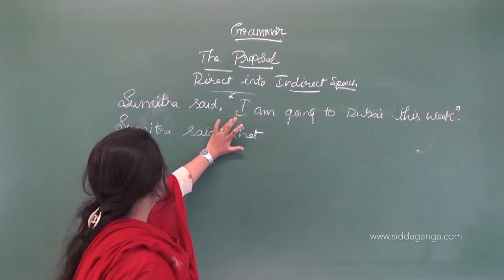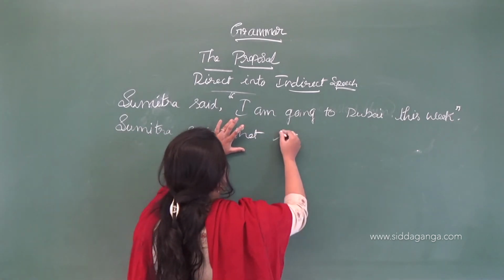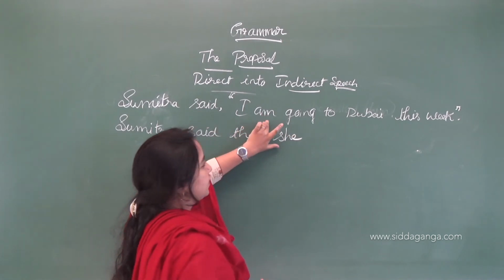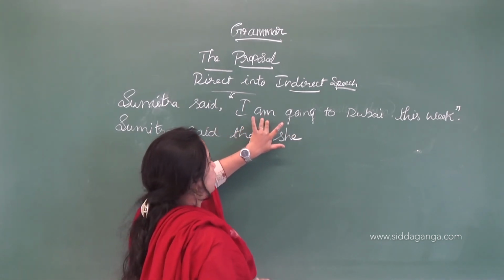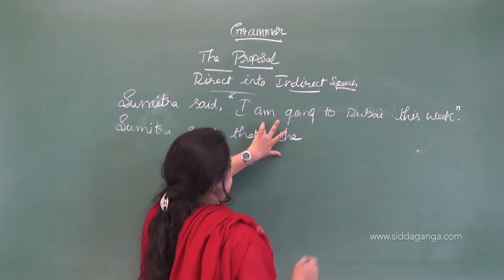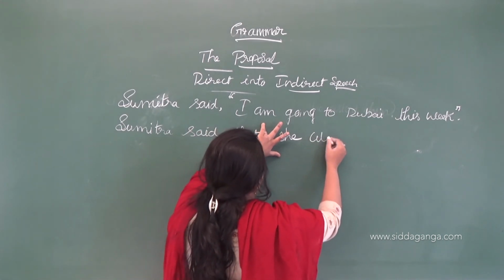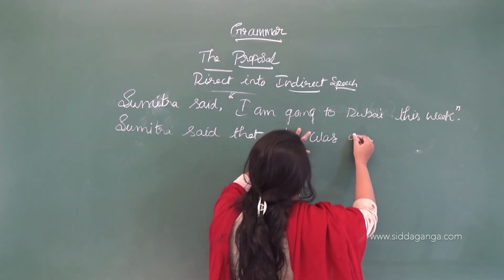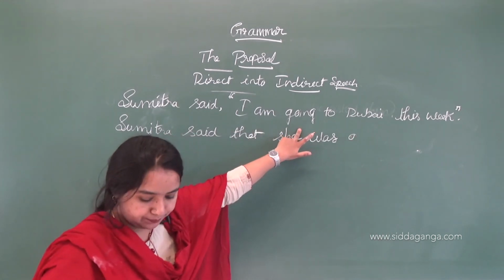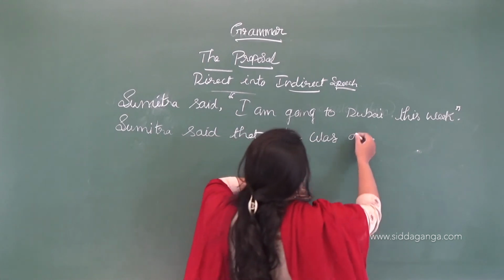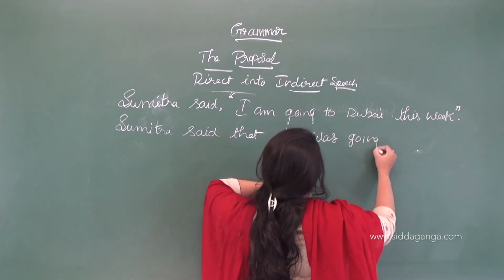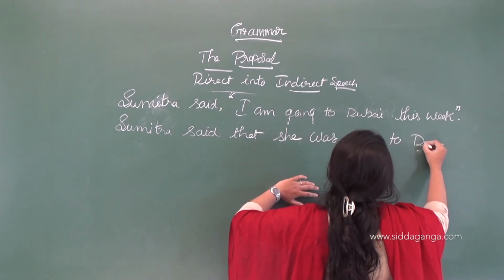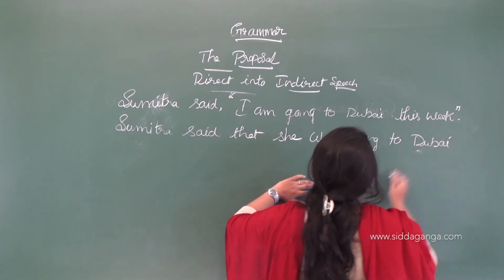Now I is changed into she. She, am, which is in present tense. Okay, we should use the past tense singular, that is she was going. Okay, going remains the same. She was going to Dubai that week.